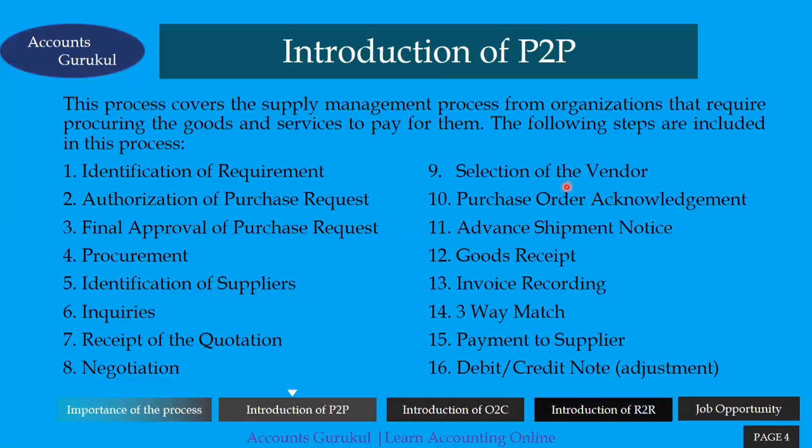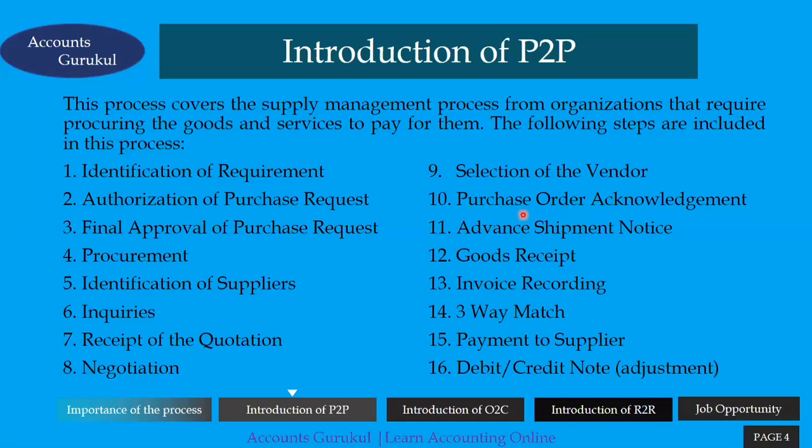Selection of the vendor. Based on the negotiations, we have to identify some vendors, and now we have selected the vendor as well. Then we have to move on to the purchase order acknowledgement. We have to raise the purchase order on that, and we have to inform the supplier as well that there is a purchase order. Now the supplier has to send some advance shipment notice. He has to give the confirmation that yes, this is my shipment and I'm going to ship the material. So this is the advance shipment notice to you.